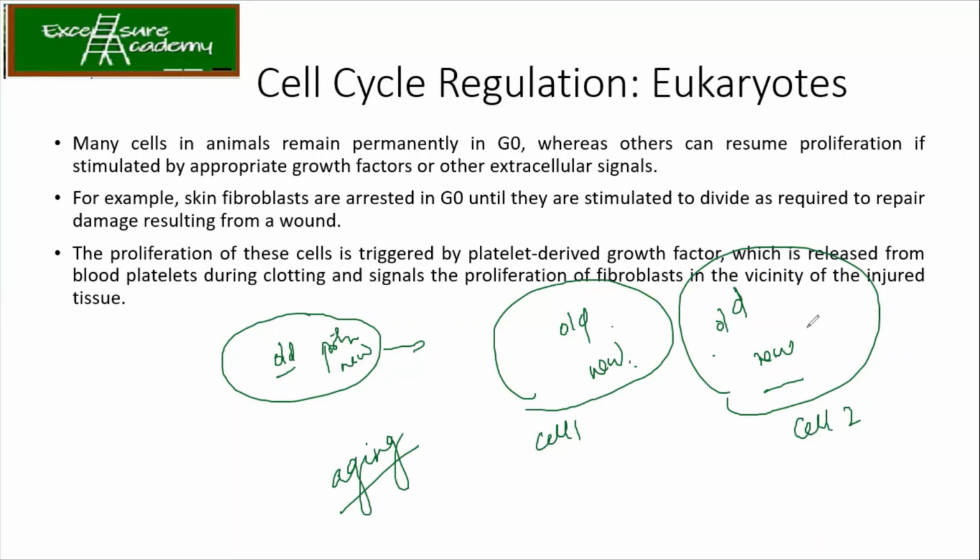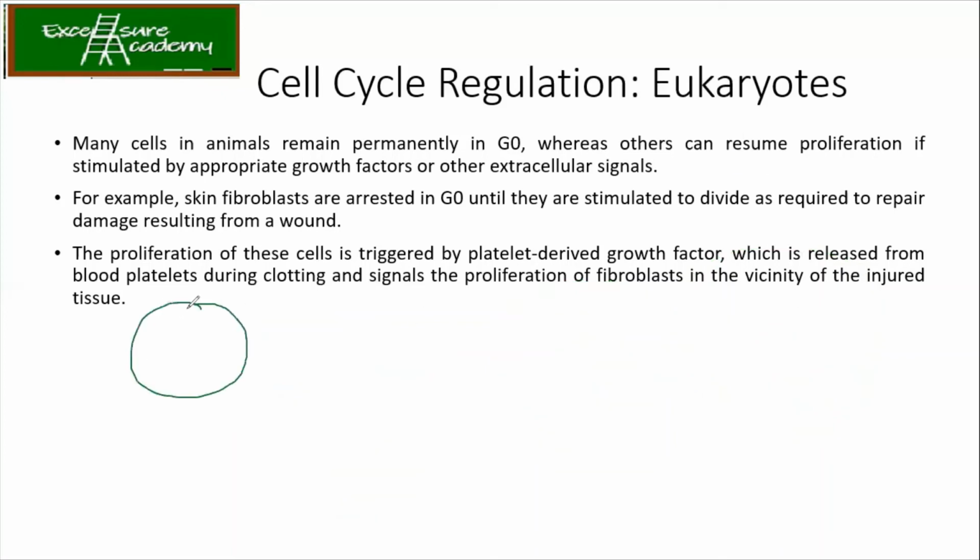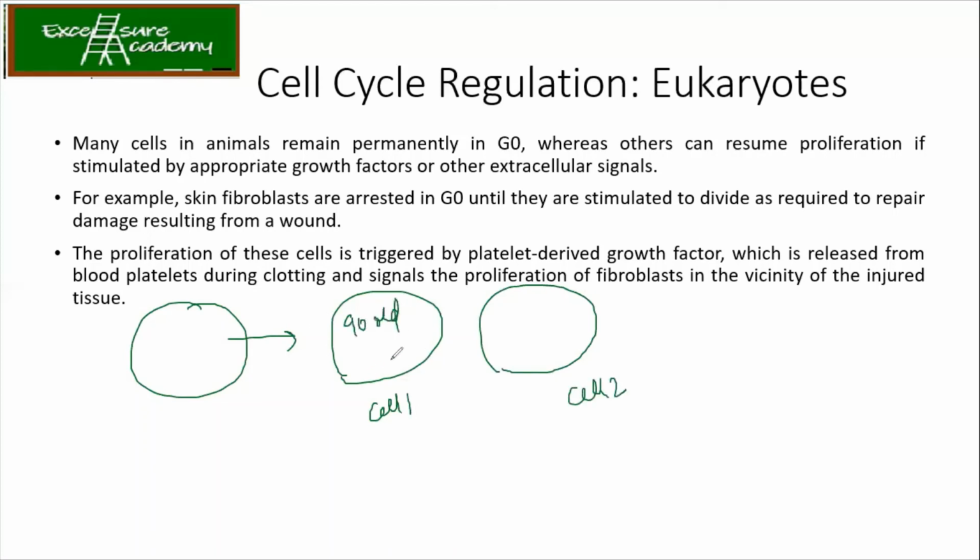कोई नहीं मरेगा because both are equal, right? But this is not the reality. Reality is that once the cell divides, one of the cells is going to get 90% of old and 10% of new, and the other 90% of new and 10% of old. Now because of the aging, which cell is going to die? This one, 90% old, because they carry the old proteins. So this is the one which will die.